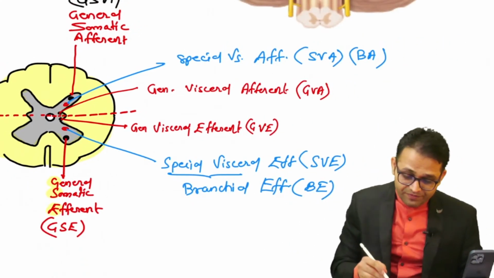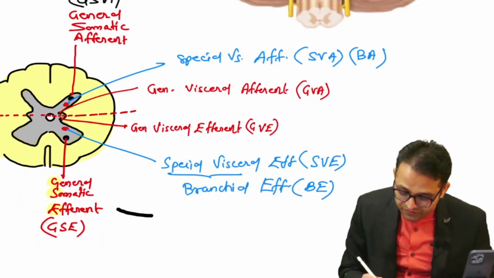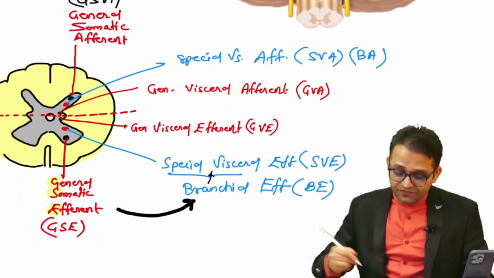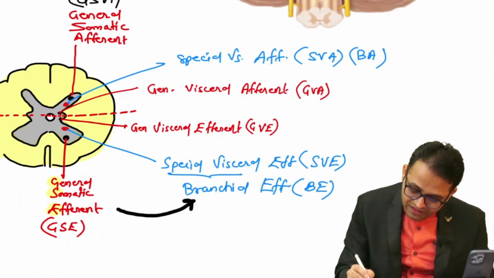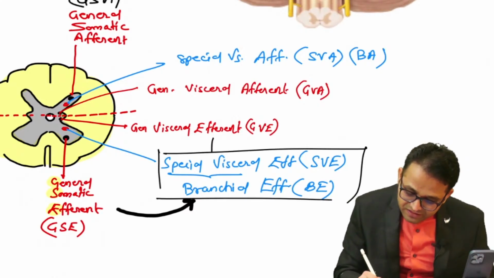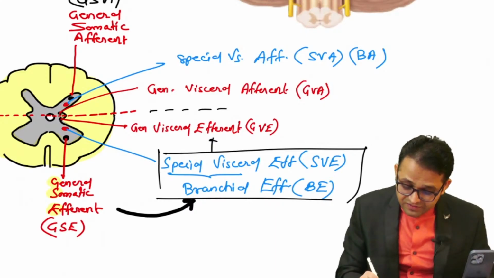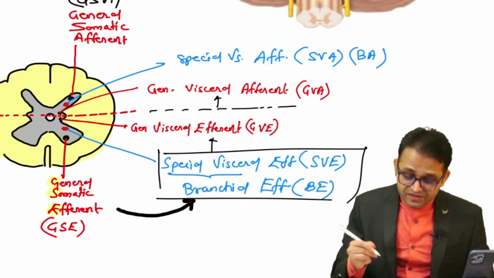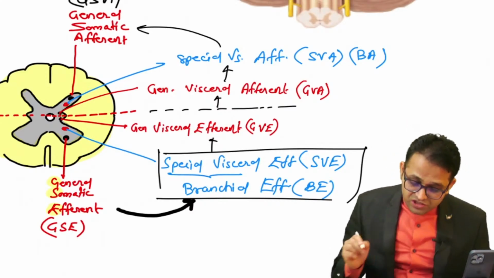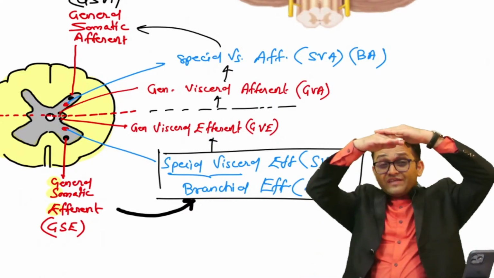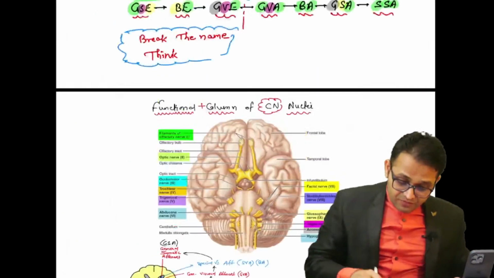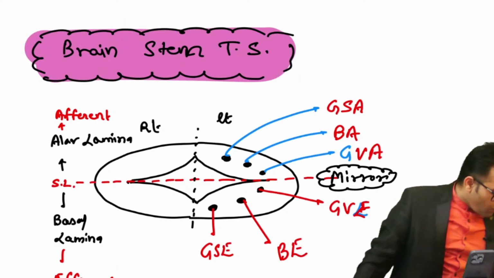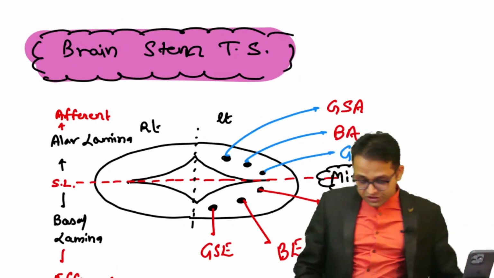Okay sir. So in this way you can observe the different nuclei: general somatic efferent, then branchial efferent, then special visceral efferent (yes, branchial efferent and special visceral efferent are both the same), then general visceral efferent, then there is our sulcus limitans, and you can see the mirror terms are there, sir: general visceral afferent, then special visceral afferent, then general somatic afferent. So we had drawn the image with the opening of the brainstem part. I told you that formula, can you recall? Again for you all, just one quick revision.